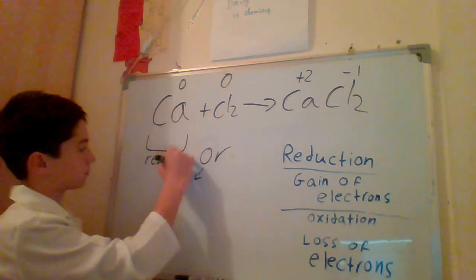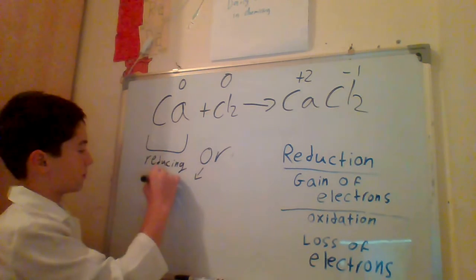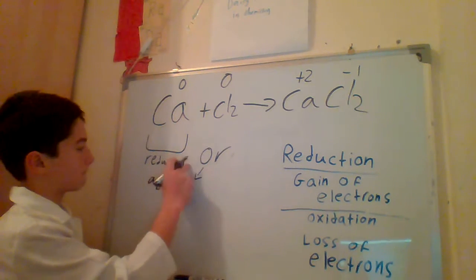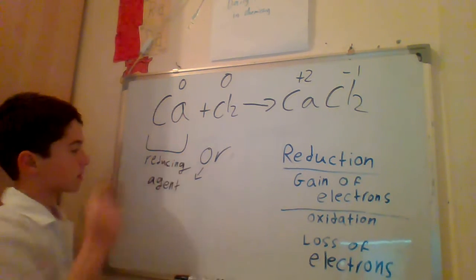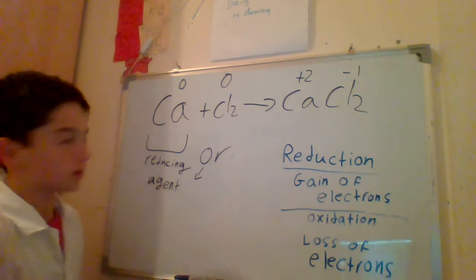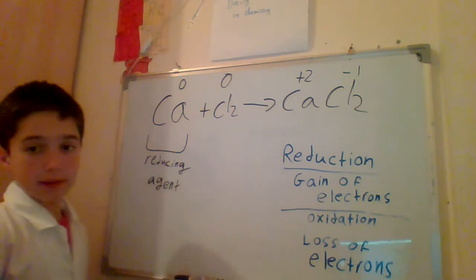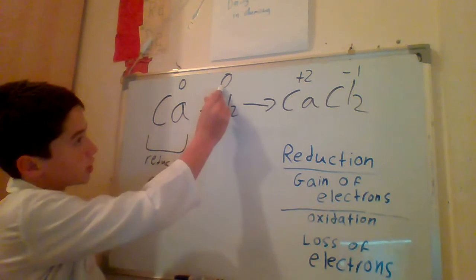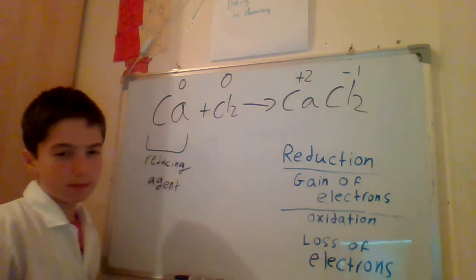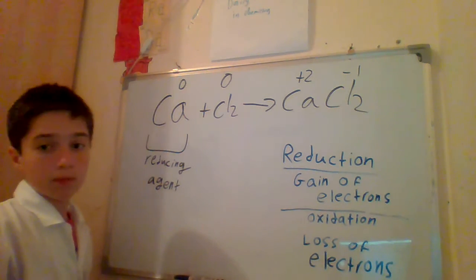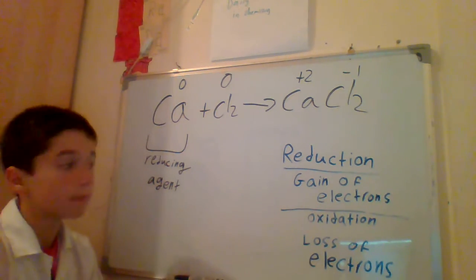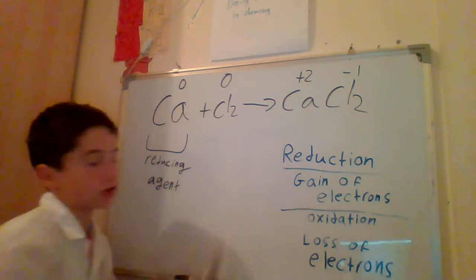So calcium is the reducing agent. Sorry, that looks like a Q. Agent. Okay, now chlorine. It has a 0 charge, then a -1 charge. So it gained an electron, yeah? The gain of electrons is reduction.